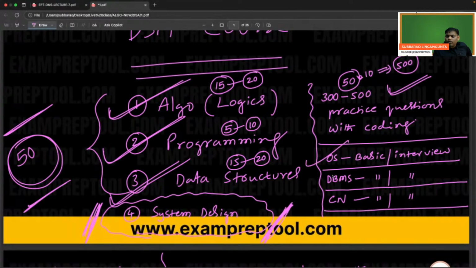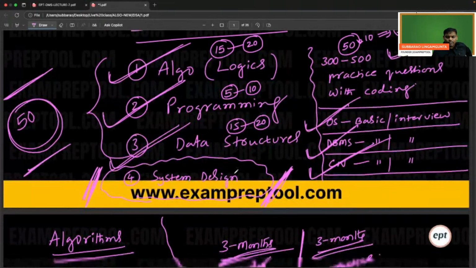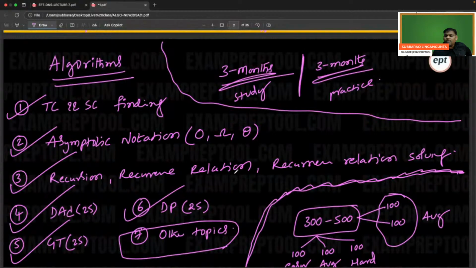Whenever you want, you can study these three things. I'm saying to you, plan properly. Algo will be over in 15 to 20 days, programming in 5 to 10 days, data structure in 15 to 20 days. This is the syllabus of algorithm.